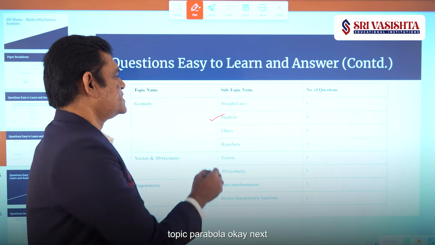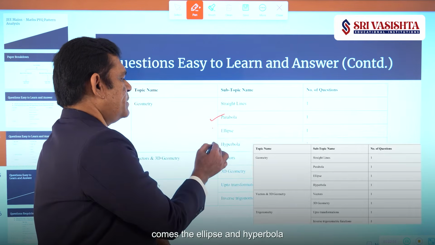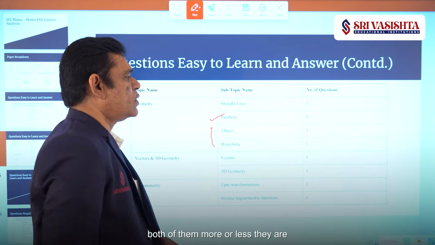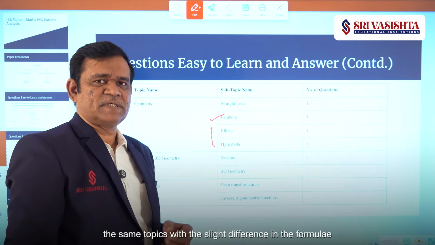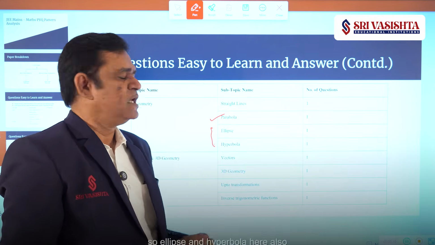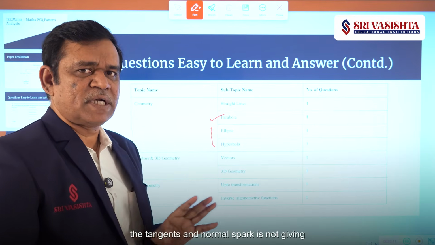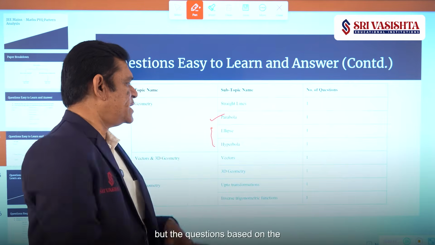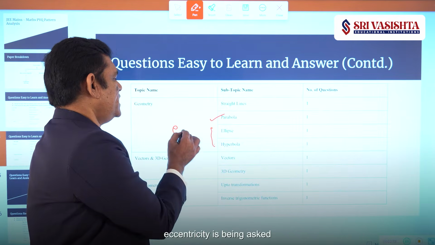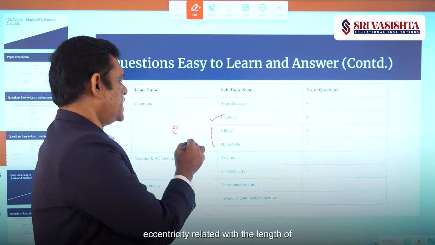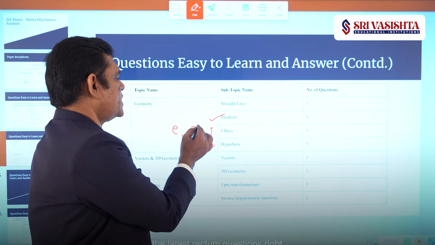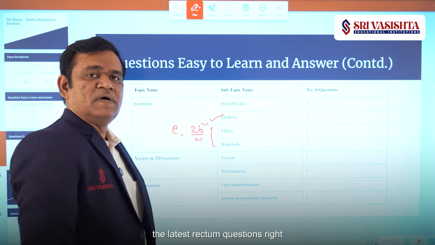Okay. Next comes the ellipse and hyperbola. Both of them, more or less, are the same topics with a slight difference in the formulae. So in ellipse and hyperbola, here also the tangents and normals part he is not giving, but questions based on the eccentricity are being asked. Eccentricity related with the length of the latus rectum questions, right?